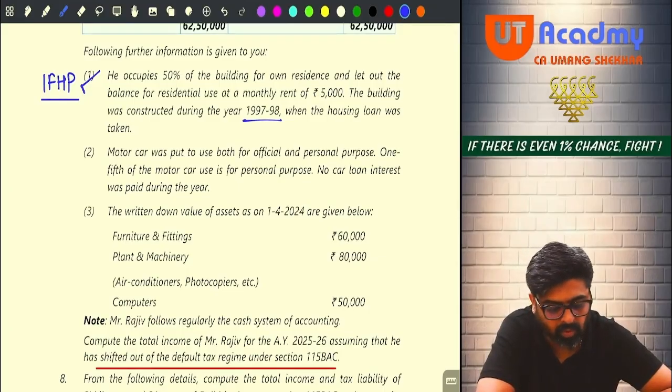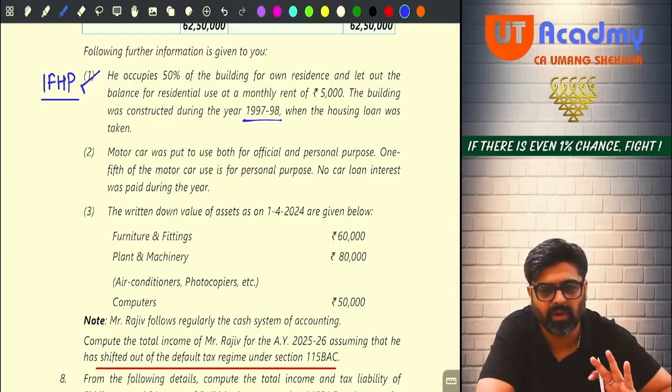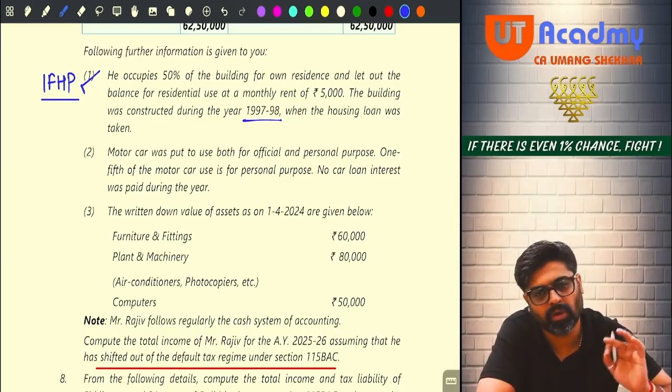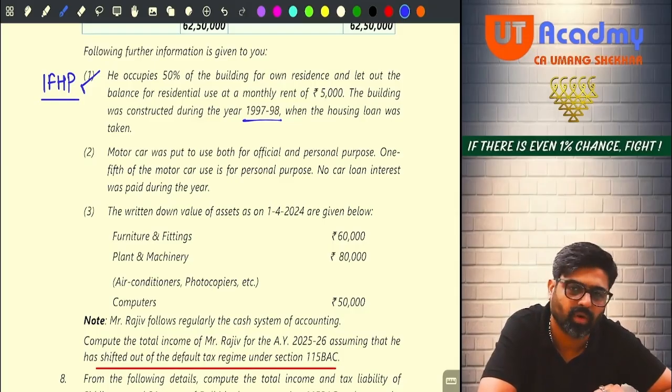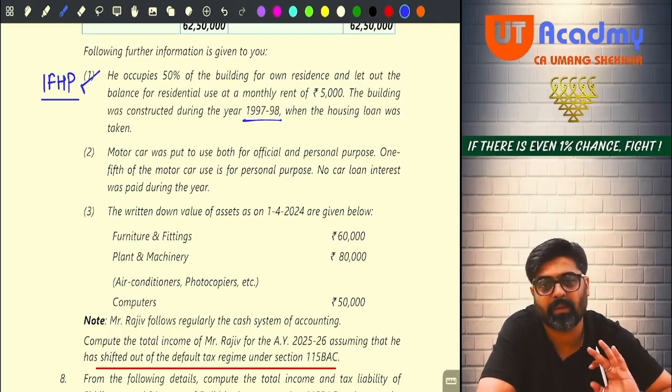Motor car was put to use both for official and personal purposes. 1/5 of the motor car use is for personal purpose. No car loan interest was paid during the year. Forget about the car loan. For 2 minutes, forget about the car loan. Tell me, is the motor car used only for business? No. Is it used only for personal purpose? No. It is used for business as well as personal purpose.